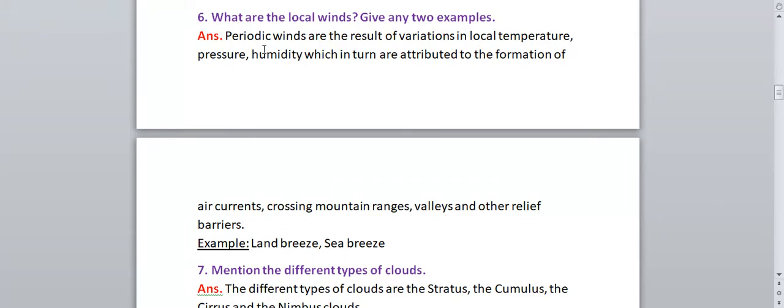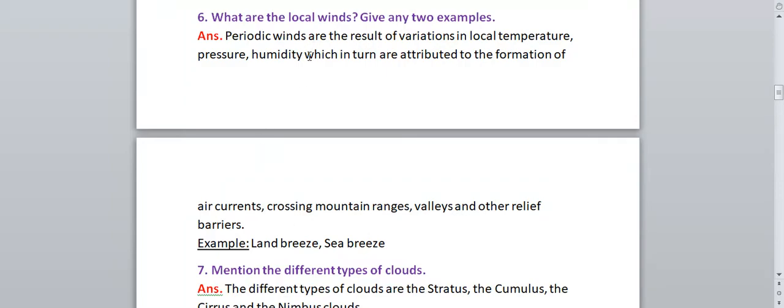So first of all, you should write what are local winds. Periodic winds are the result of variation in local temperature. Okay, these periodic winds are also known as local winds. So how are they formed? They are formed because of the variations or differences in local temperature, pressure, humidity, which in turn are attributed to the formation of air currents. Because of this, air currents will be formed crossing mountain ranges, valleys, and other relief barriers. These air currents will cross the mountain ranges, valleys, and other relief barriers.